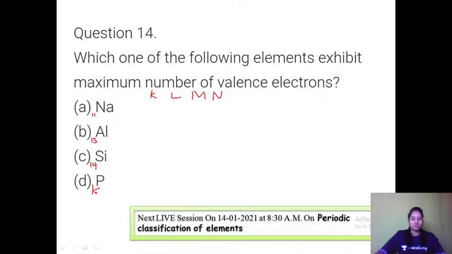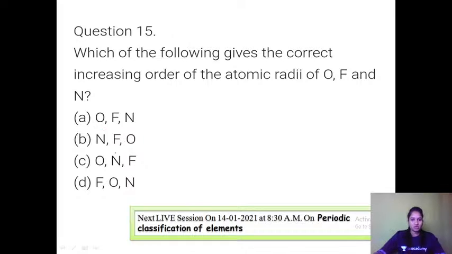So 2, 8, 1: valence electrons 1. 2, 8, 3: valence electrons 3. 2, 8, 4: valence electrons 4. 2, 8, 5: valence electrons 5. Very simple question. Definitely phosphorus will have the maximum number of valence electrons. Which of the following gives the correct increasing order of atomic radii?